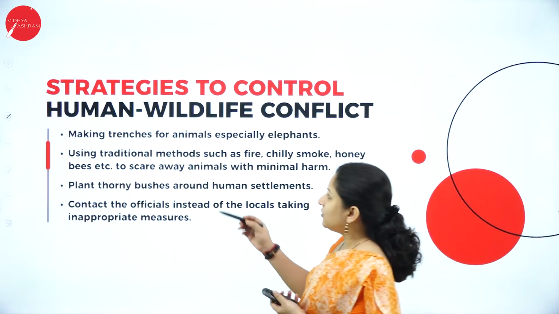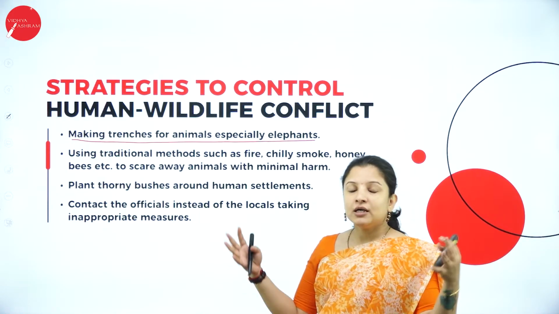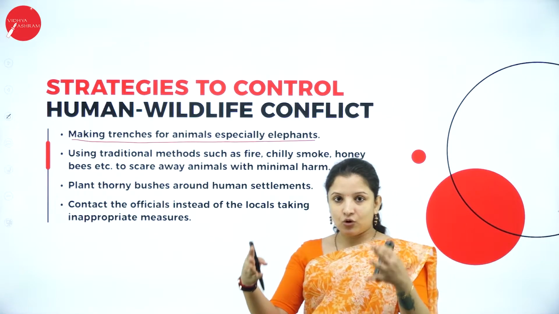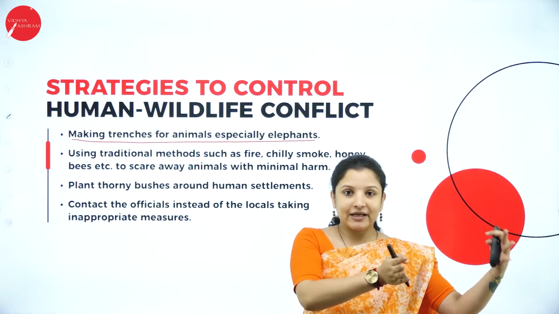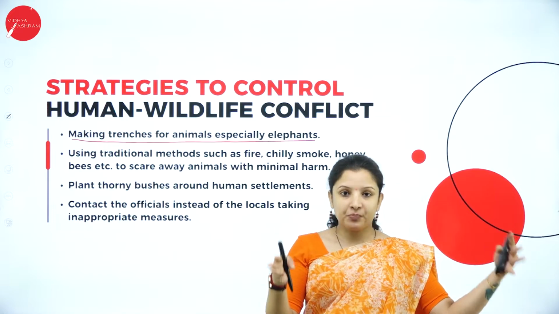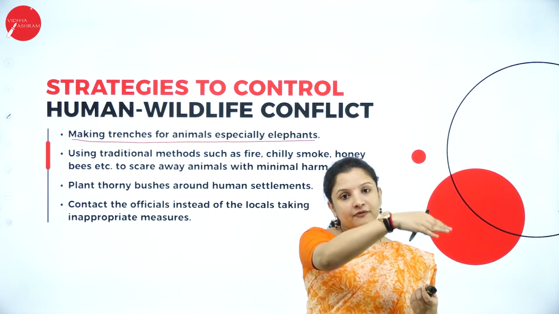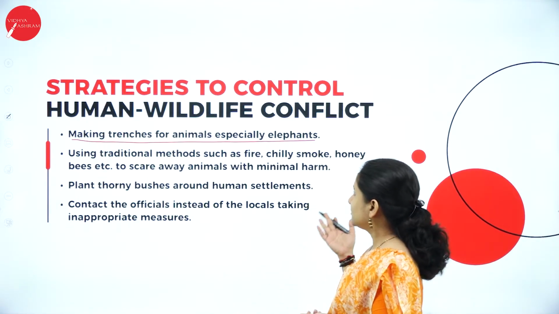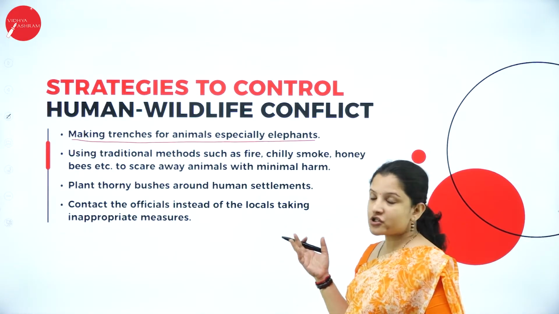So these are the different strategies, and apart from that, wherever there is a forest area, large trenches can be dug around it, especially for elephants. You might have seen, wherever there is a national park and a road, that in the boundary between the forest and the road they would have made large pits throughout, right? Large trenches, so that the elephants cannot come from that forest and enter into the roads. That is how they can prevent human-wildlife conflict, by making large trenches.